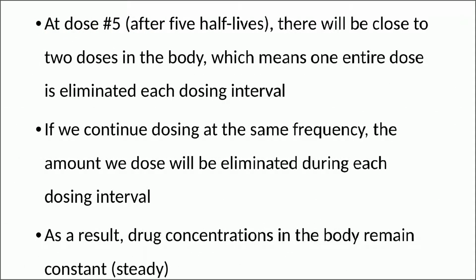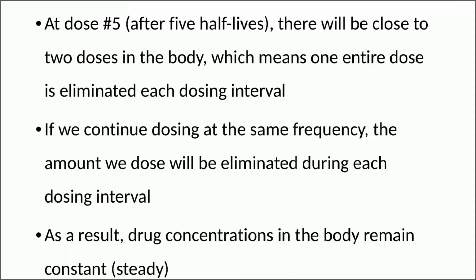At dose number 5, that is after 5 half-lives, there will be close to 2 doses in the body, which means one entire dose is eliminated each dosing interval. Now, if we continue dosing at the same frequency, the amount we dose will be eliminated during each dosing interval.